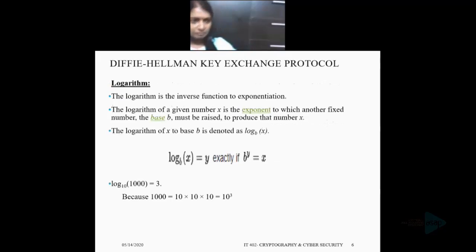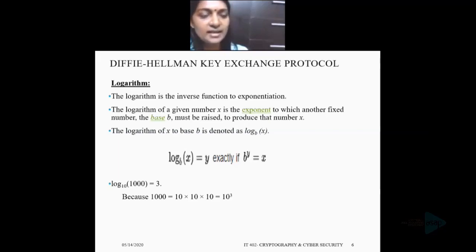In mathematics, the logarithm is the inverse function to exponentiation. That means the logarithm of a given number x is the exponent to which another fixed number, the base b, must be raised to produce that number x.